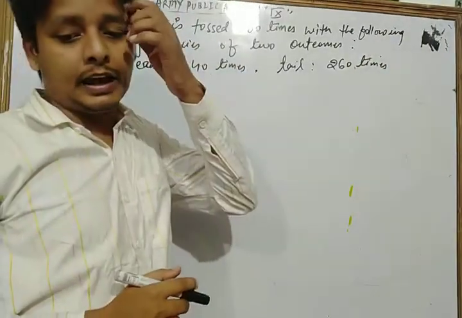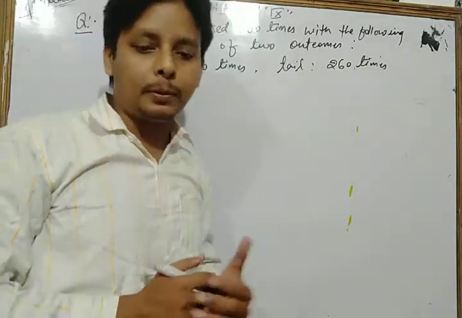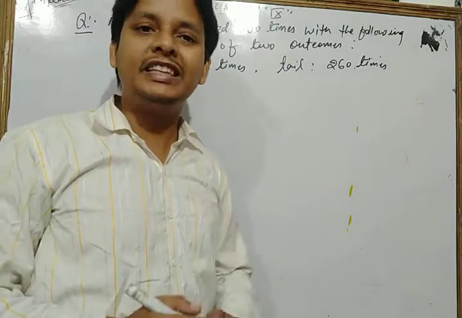Now let's see what we find. Find the probability of occurrence of each of these events.